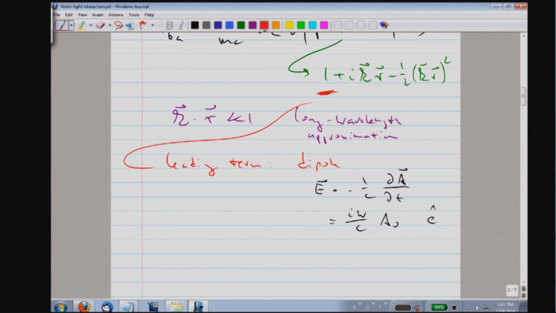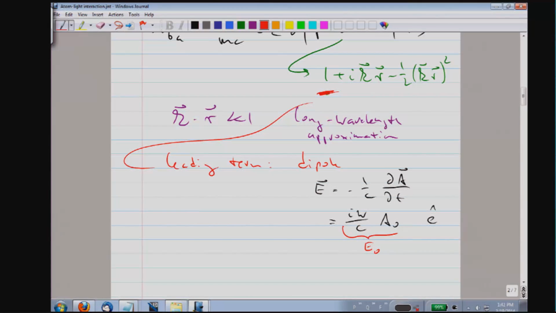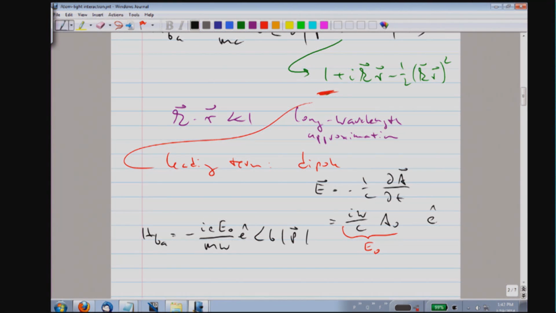And what we obtain here is then the amplitude of the electric field E naught. So with that, we have a matrix element which now involves the electric field, but still the matrix element of the momentum operator.